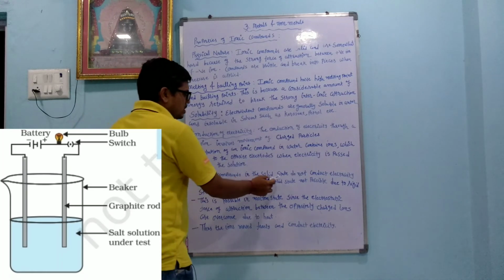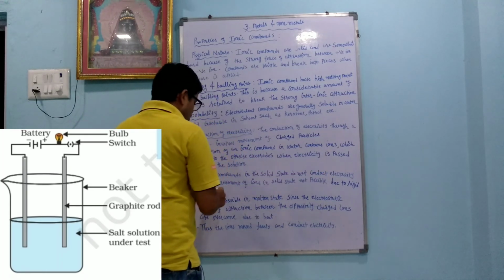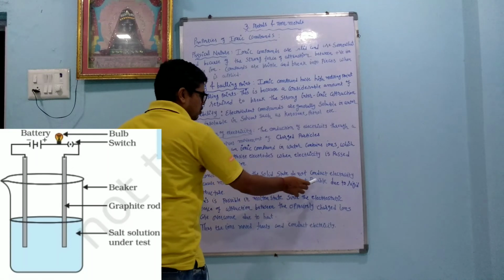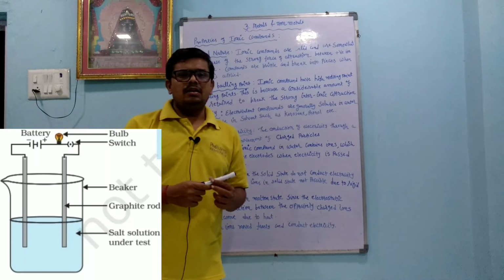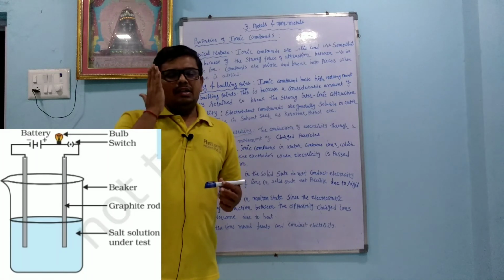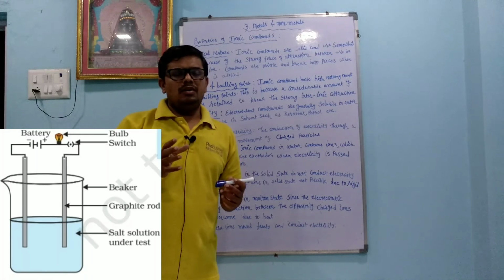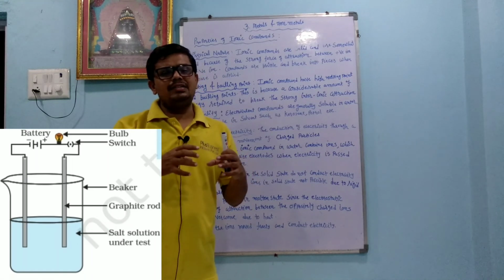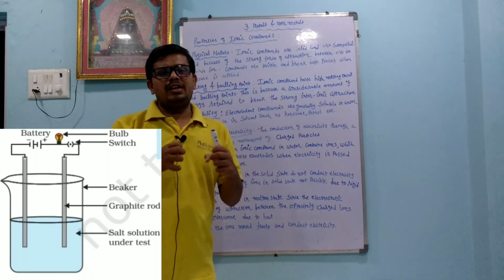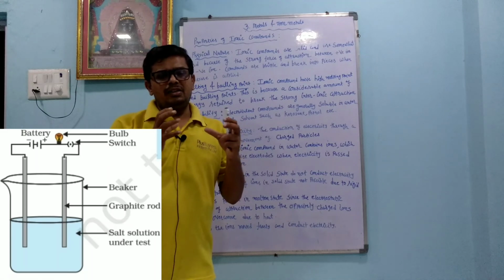Ionic compounds in the solid state do not conduct electricity because movement of ions in the solid state is not possible due to the rigid structure. The most important thing is that ionic compounds in the liquid form or in the dissolved form can pass electricity because ions can move, cations and anions, positive ions and negative ions can move, but they are in the solid form here.